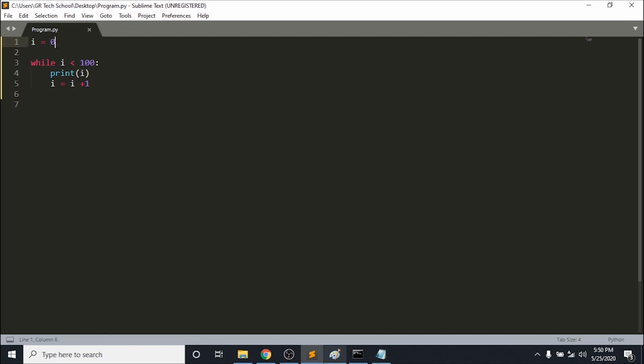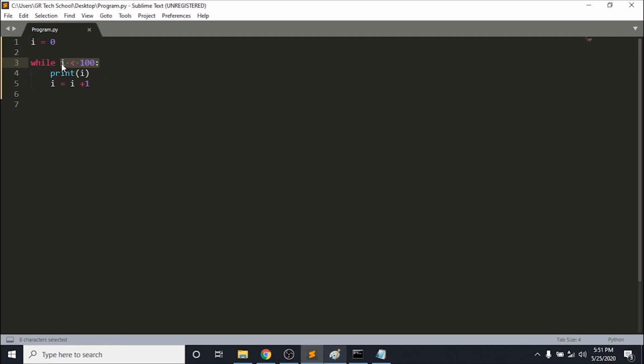I create a simple variable i that stores 0, and then the while loop is here, with the syntax while i is less than 100. So here is the tricky point. Listen carefully. It is a condition. We learned it in Boolean and in the comparison operator section. The while loop runs if the condition is true. If this given condition is true, the while loop will be executed. Otherwise, it won't execute.